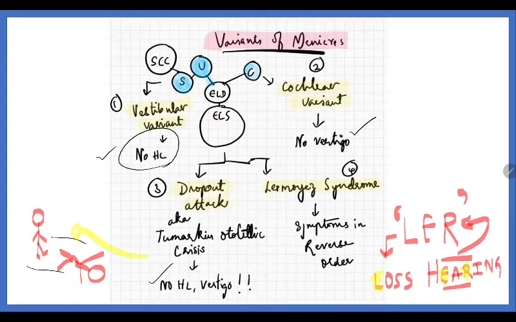Next is Lermoyez syndrome. To easily remember, LER, L for loss of hearing. The person will present first with loss of hearing, that is, there is a reversal of the classical presentation of Meniere's disease. That is called Lermoyez syndrome.